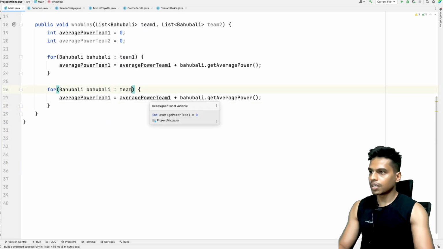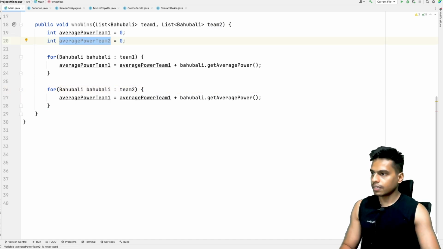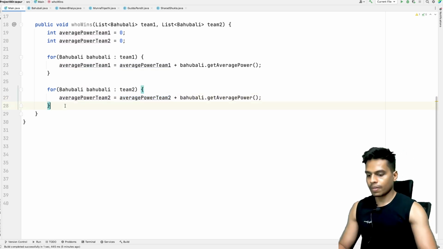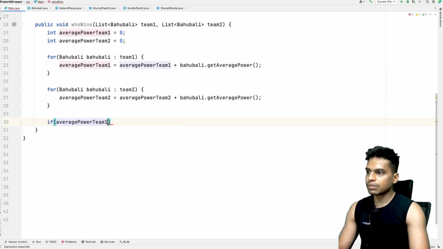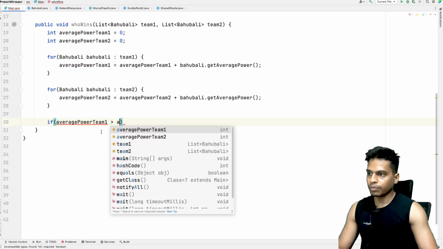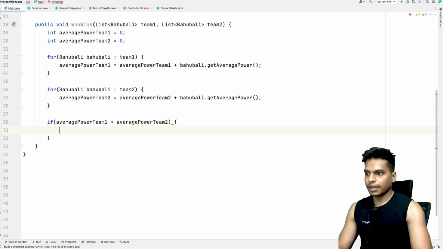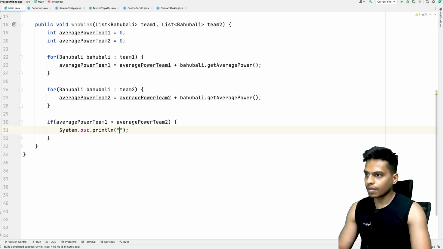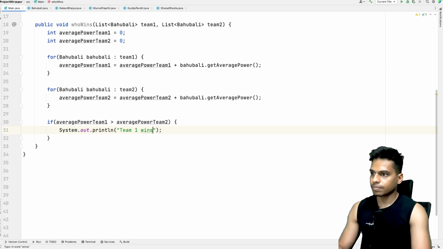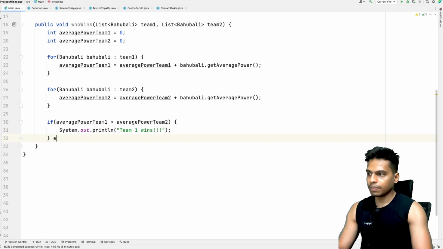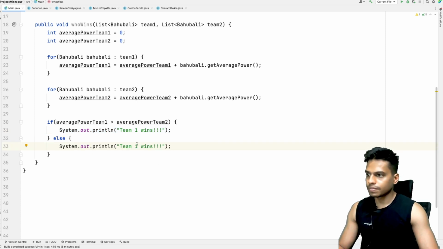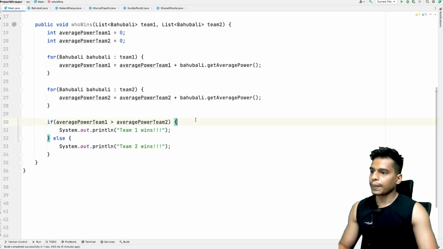So this is team 2, and this time we have to add the power in this variable, which is averagePowerTeam2. So if averagePowerTeam1 is greater than averagePowerTeam2, in that case we'll print team 1 wins. Else, what will happen? Else team 2 wins. Okay, so we are done with this.